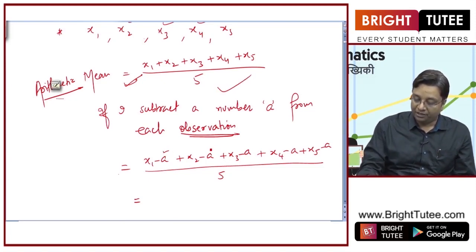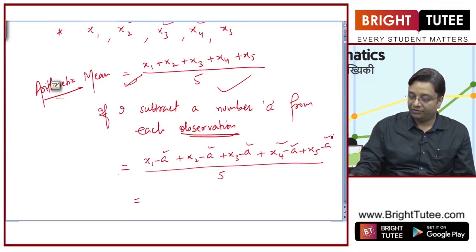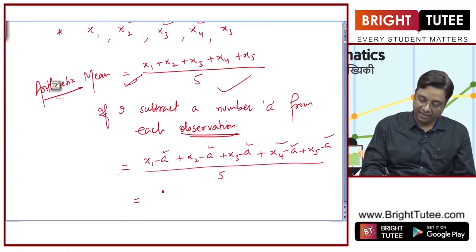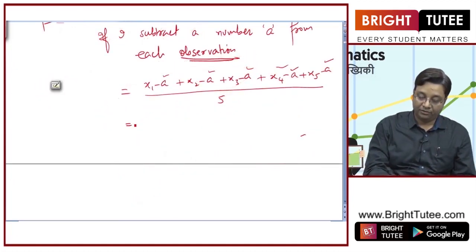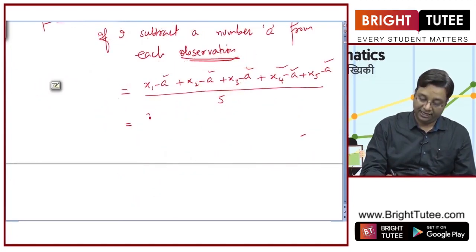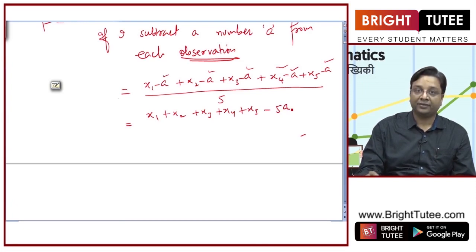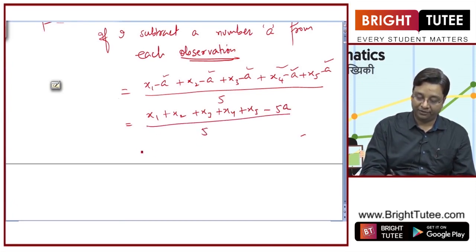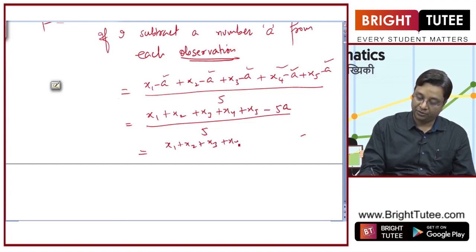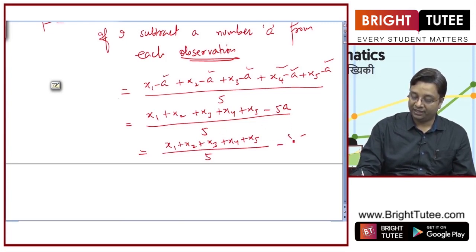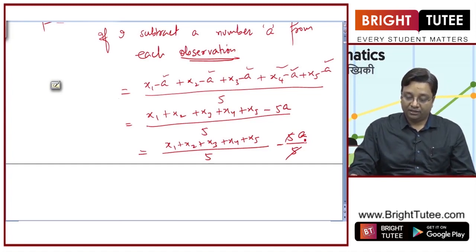Now you see 1, 2, 3, 4 and 5. So 5 a's are getting subtracted. Now look at the effect. x1 plus x2 plus x3 plus x4 plus x5 minus 5a, and it is divided by 5. So look at the first part, x1 plus x2 plus x3 plus x4 plus x5 divided by 5, minus this 5 will get cancelled, so it is minus a now.